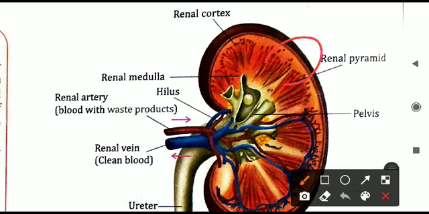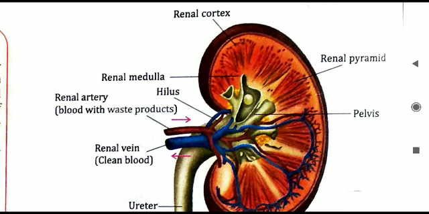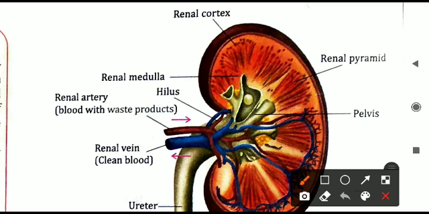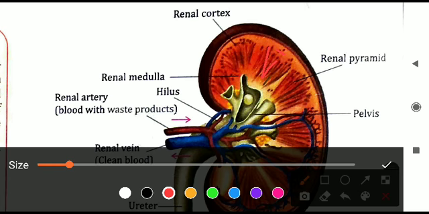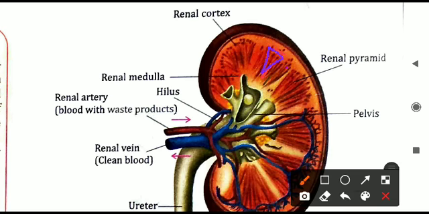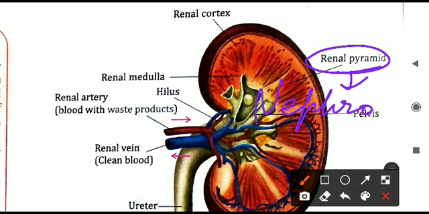Now in the medulla part, this is the medulla part. In this what is present? Pyramids are there, triangular structures are there. I will use another color because it is not shown. So like this, different triangular structures are there which are called pyramids. These pyramids contain the nephrons. They contain the filtering units which are called what? These filtering units are given a name. They are called nephrons.